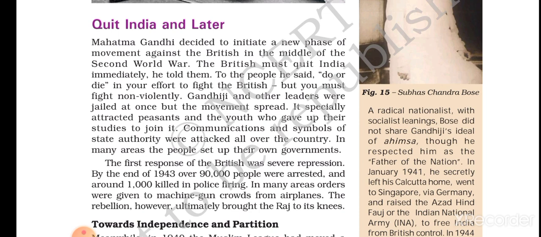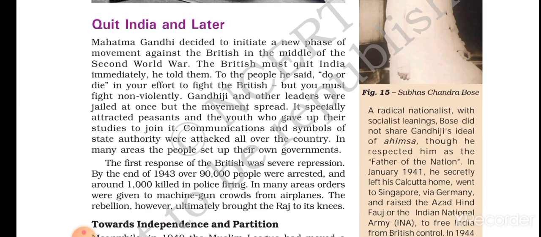So what happened was, when the Britishers denied, Congress leaders resigned in protest. Means they became part of the protest again, following the civil disobedience movement.